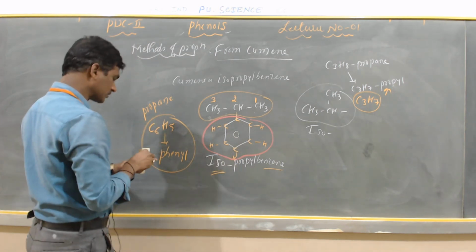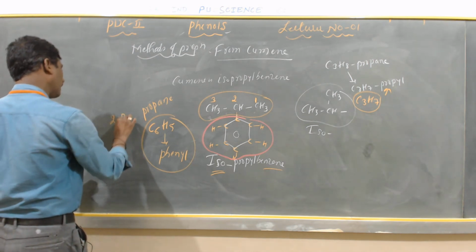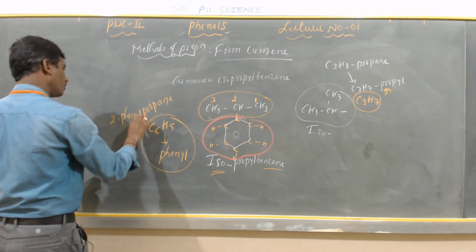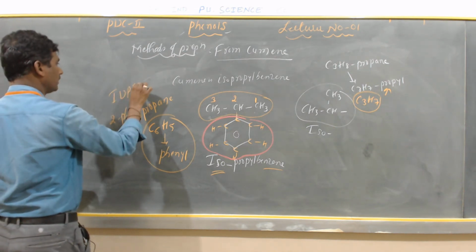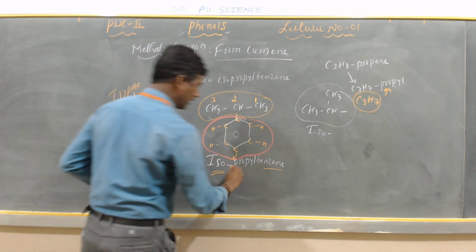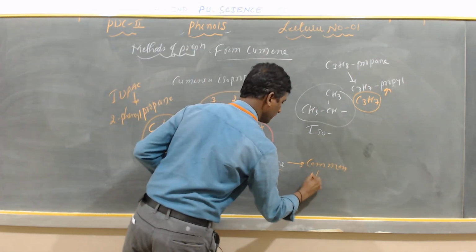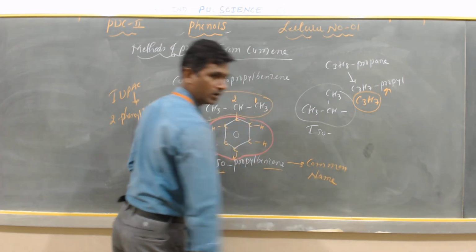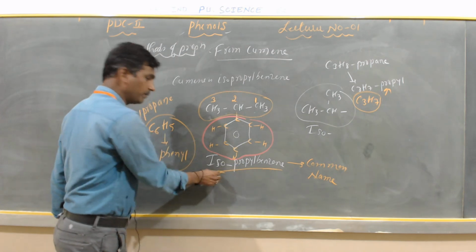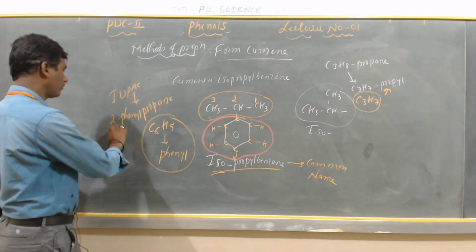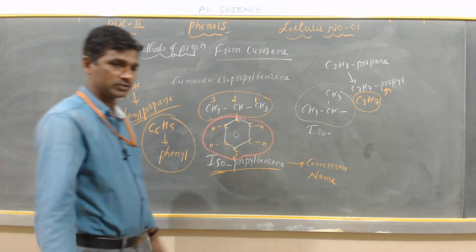This phenyl group is on the second carbon, so it is called 2-phenyl propane. 2-phenyl propane is the IUPAC name. And isopropyl benzene is the common name. So what is the common name of cumene? Isopropyl benzene. What is the IUPAC name of cumene? 2-phenyl propane. In the examination, one more question.